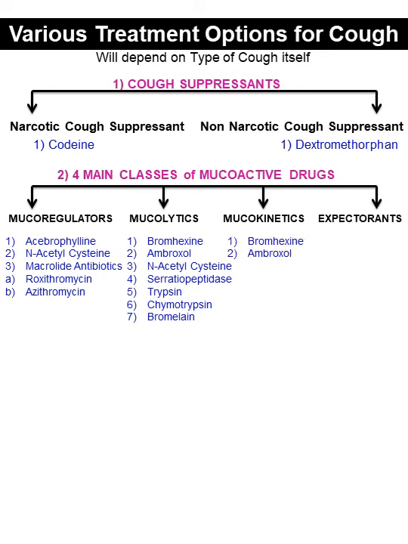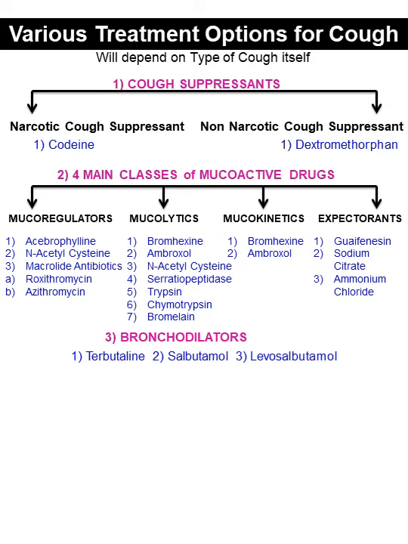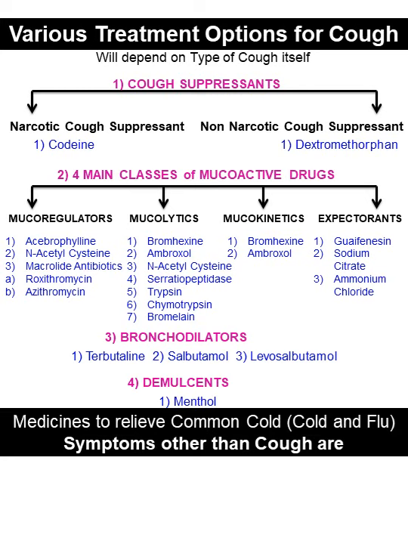Expectorants, examples are Guaifenesin, sodium citrate, and ammonium chloride. Bronchodilators, examples are Terbutaline, Salbutamol, and Levosalbutamol. Demulcents, an example is Menthol. Medicines to relieve common cold symptoms other than cough are antihistamines, examples are CPM or Chlorpheniramine